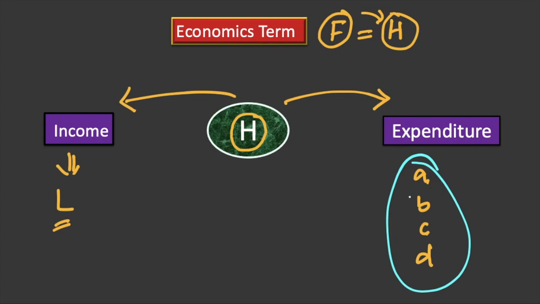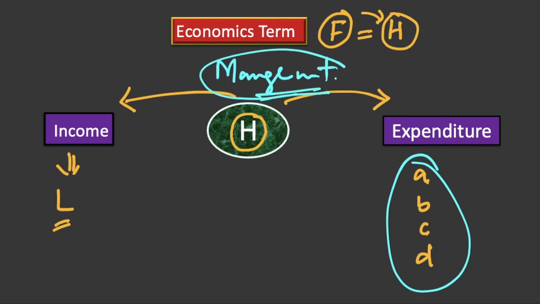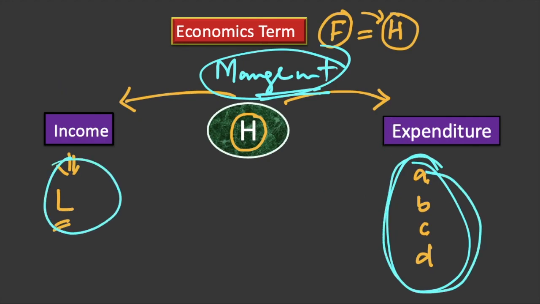It is a sort of management at the level of the family between limited income and a lot of wants that we want to satisfy. This is the story of every household: they have to make choices about what they are going to spend their income upon.